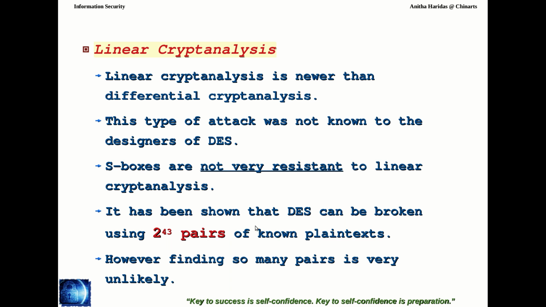But again, 2^43 pairs cannot be retrieved by an attacker from any user's machine. So finding this many pairs becomes very, very difficult, or I can say it is very unlikely. So we can also say that DES is secure in the case of linear cryptanalysis also.